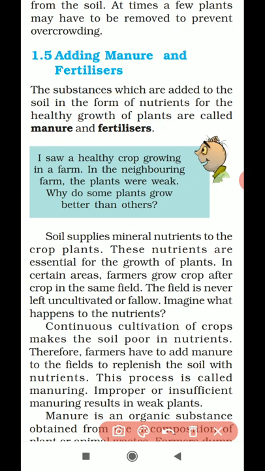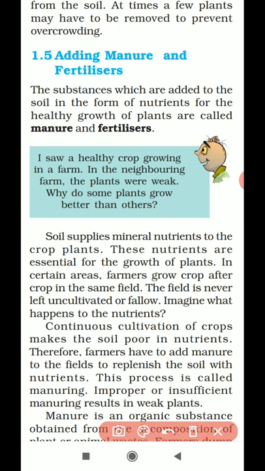Okay, see, in the first two agricultural practices we have learned how the soil is prepared and how a seed is sown. After a seed is sown, a farmer's duty is to take care of the crops. They should grow very healthily and give a higher yield. That is the main duty of the farmers.